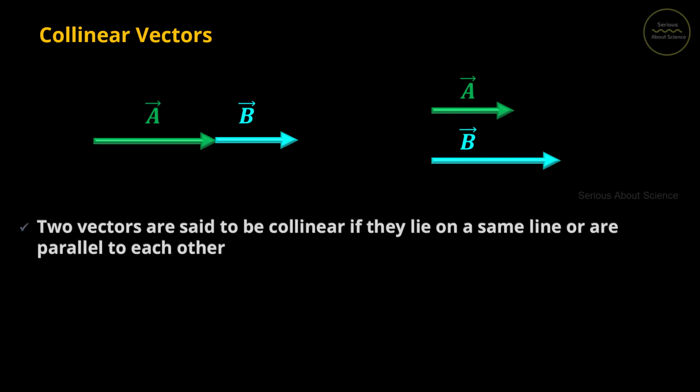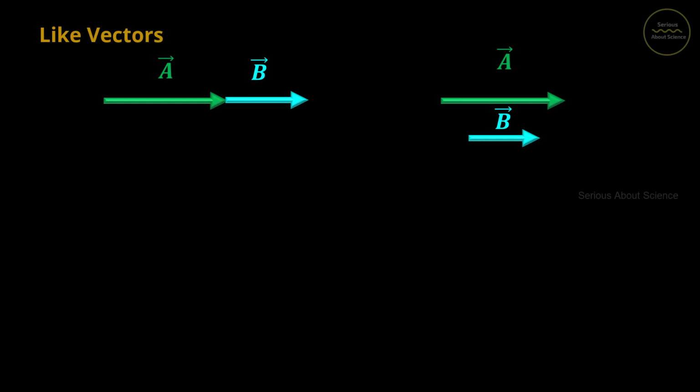Now, based on the direction of collinear vectors, we can classify this again into two. The first one is called like vectors. Here you can see both the vectors point in the same direction. So like vectors are vectors having the same direction. The magnitude can be different. There is no compulsion that vector A should have equal magnitude as that of vector B.